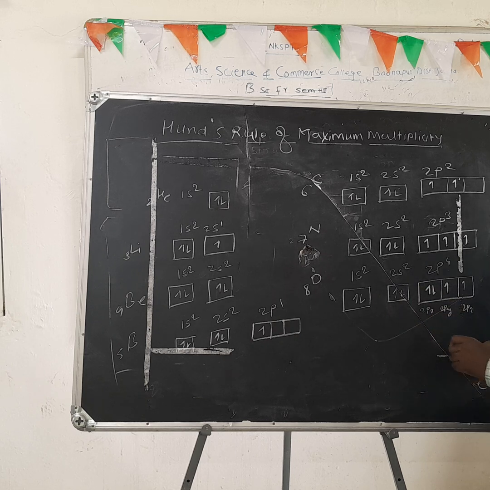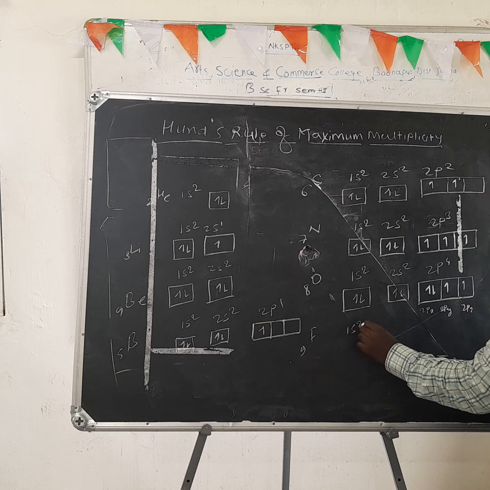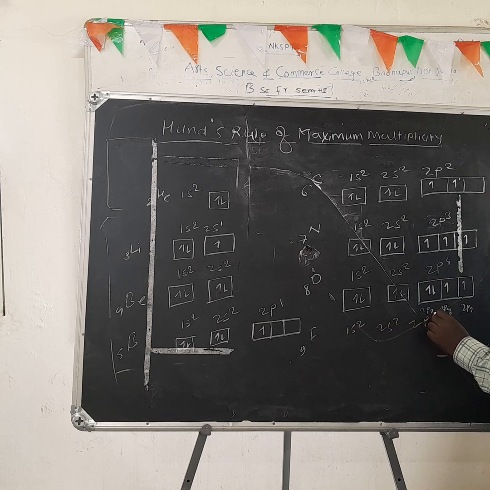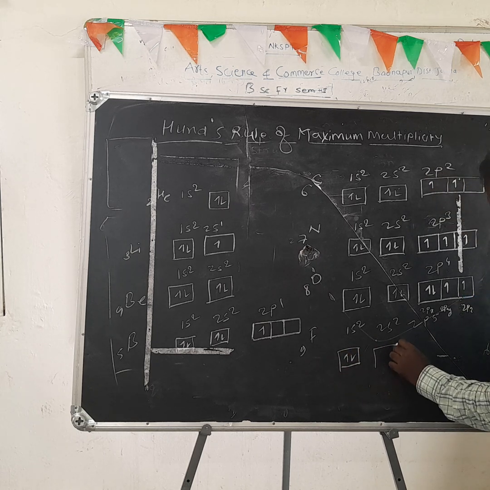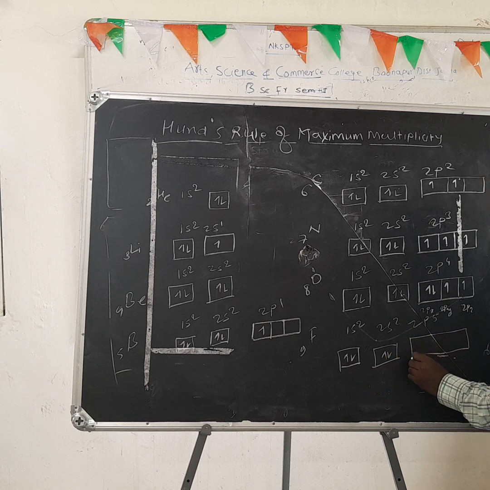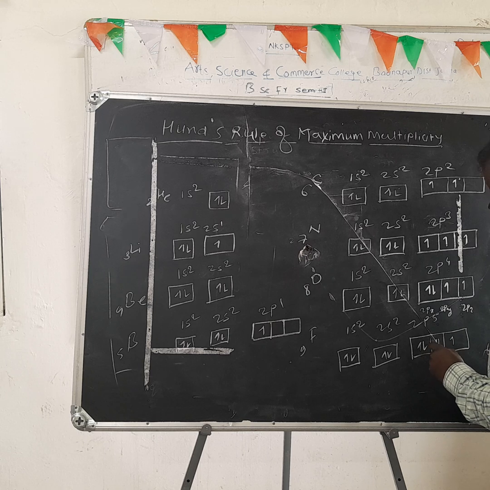Then another example, fluorine. Atomic number is 9. Electronic configuration 1s2, 2s2, 2p5. Here 2 electrons are present in the 1s2 orbital, 2 electrons in 2s2, and then in the 2p orbital one electron is added in each orbital first. 5 electrons are present in the p subset, so the remaining 2 electrons are added with opposite spin. So 5 electrons are present in the 2p subset.